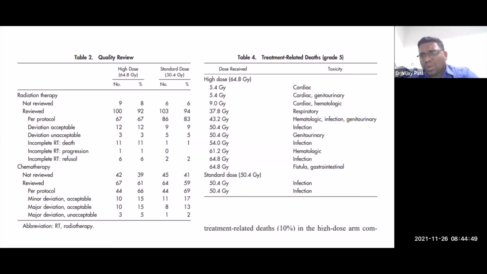And why is it that you don't give a higher dose? Because higher dose is associated with a high amount of treatment-related deaths that can be seen here, 2 as opposed to this many. And I also understand something.